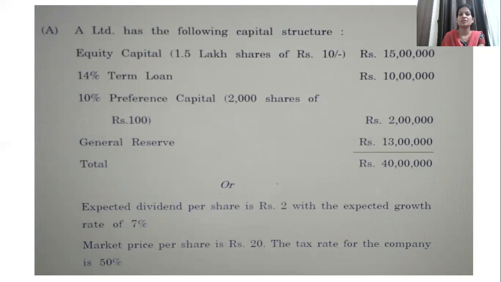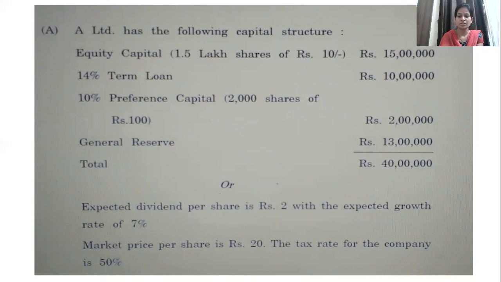Preference capital, your company is paying 10% dividend. General reserve, as we have discussed, cost of equity will be applicable to general reserve as well. So let us calculate first the cost of equity, then cost of term loan, then preference, and for general reserve you can consider cost of equity, right?